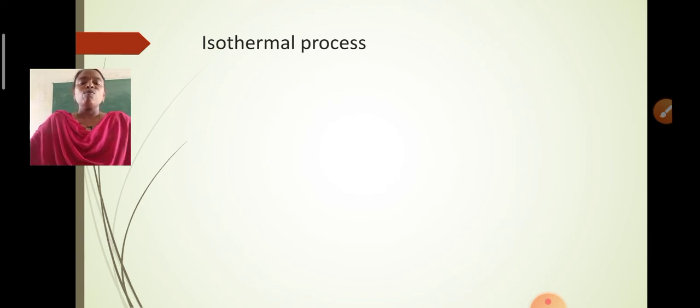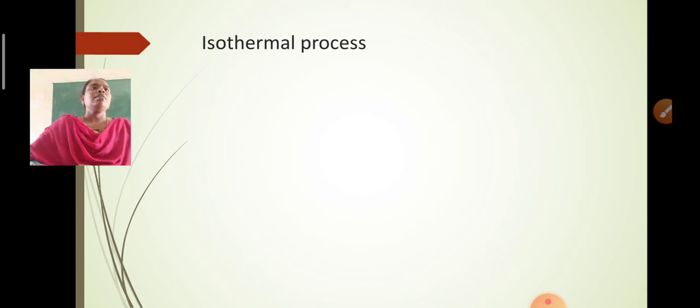So next we are moving on to the isothermal process here. So what is an isothermal process? We already said that it is a process in which the temperature of the system remains constant. It means that it is kept fixed, having a fixed value, and that process is called an isothermal process.